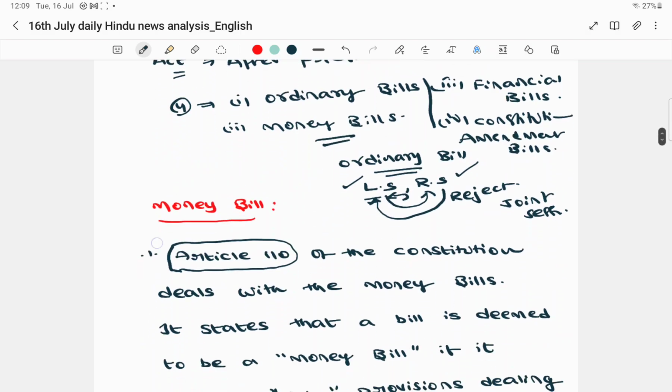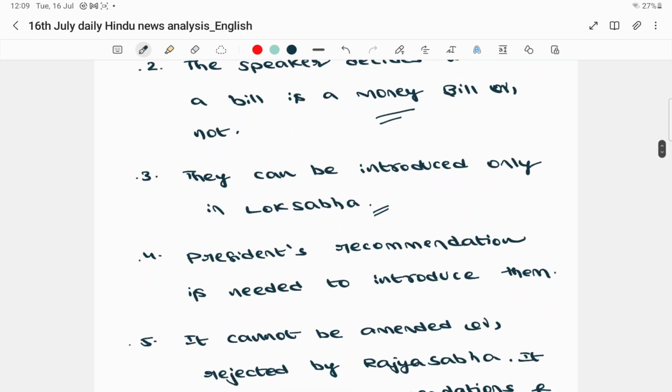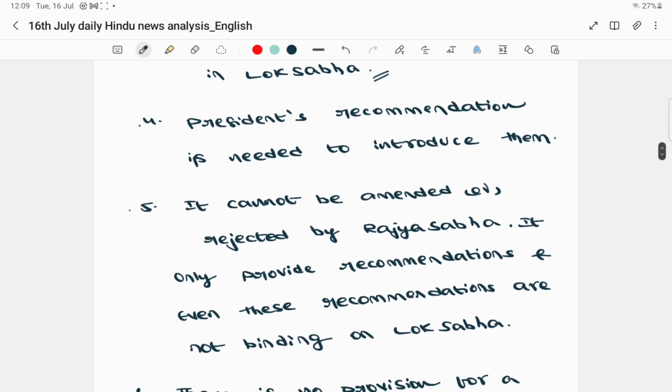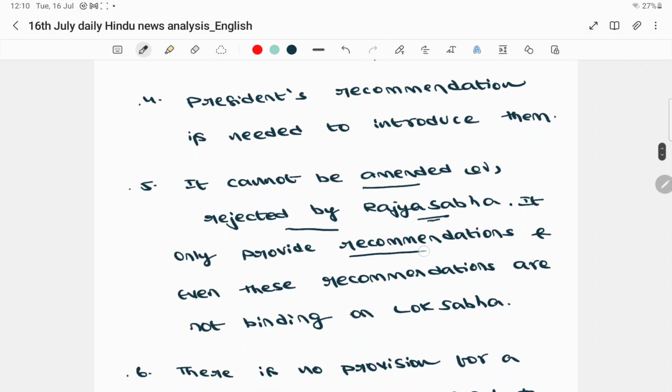But coming to the money bill, let me show you again how it happens. A money bill cannot be amended by Rajya Sabha, and it cannot even be rejected by Rajya Sabha. So Lok Sabha can amend and reject, but with respect to money bill, it cannot be amended and it cannot even be rejected by the Rajya Sabha. It can only provide the recommendations. It can give only suggestions to Lok Sabha.